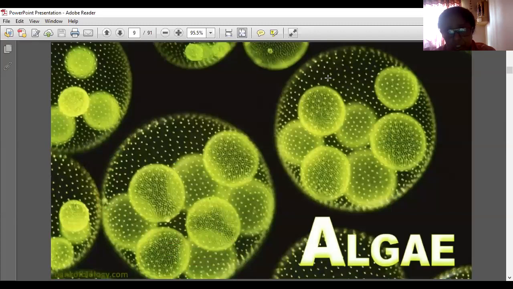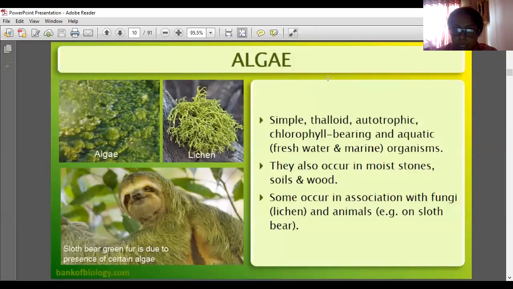Algae: the first classification of the plant kingdom is algae. Seeing the algae there. Algae, lichen and sloth bear. On the body of the sloth bear, green-colored fur is seen.